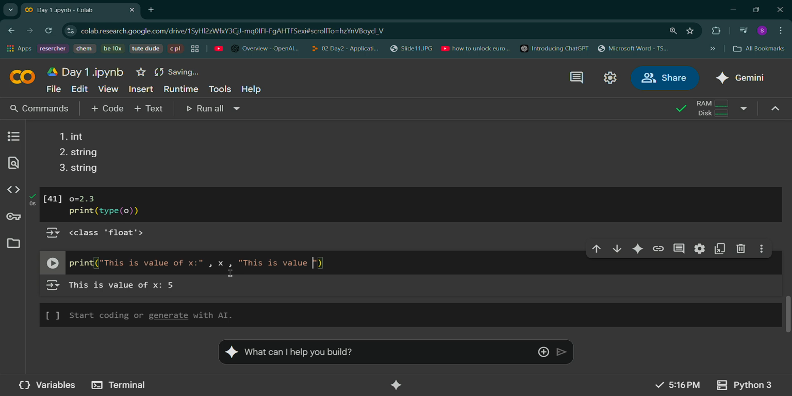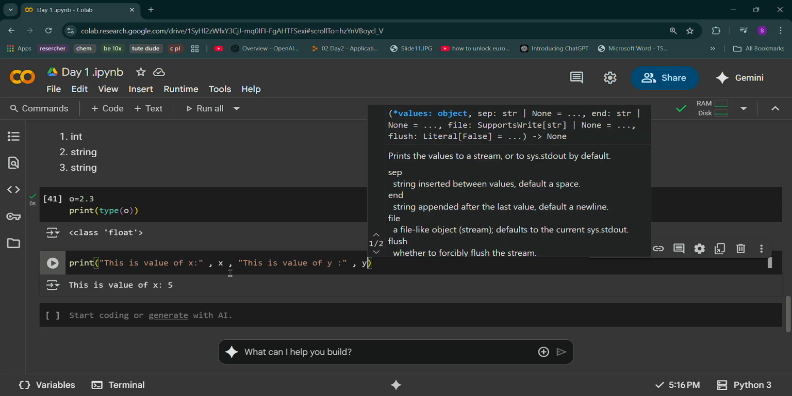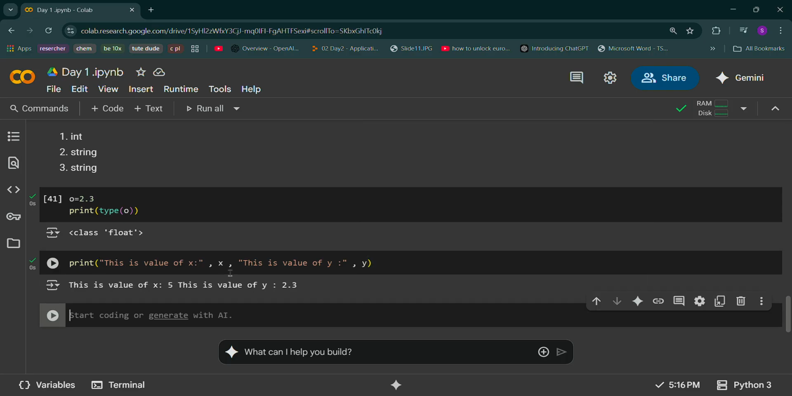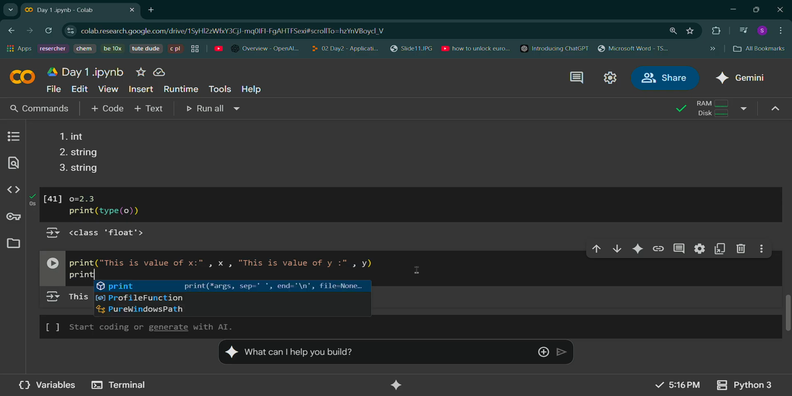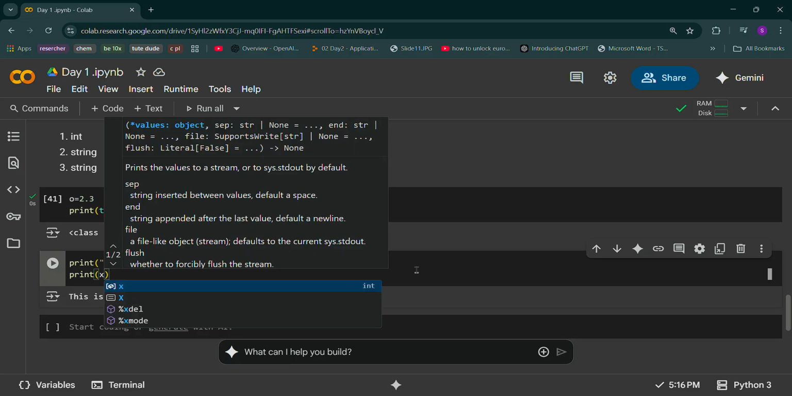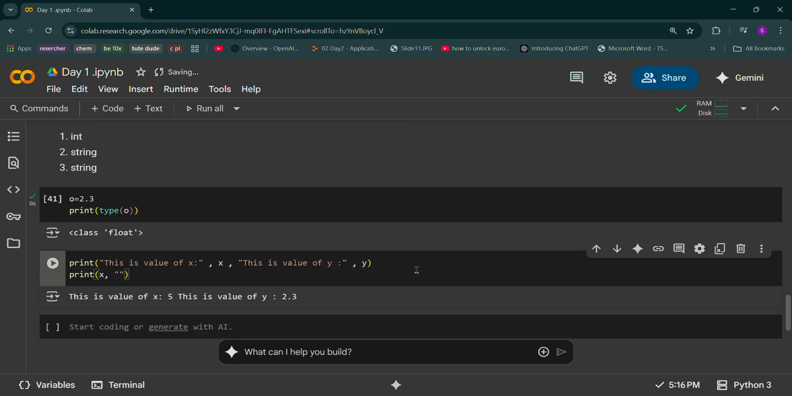I can even write here a comma again if I'm writing some other data type, comma, and this is the value of y. Okay, and comma and write y. See, this is the value of x, this is the value of y. So you can write string, integer, float, anything in there.